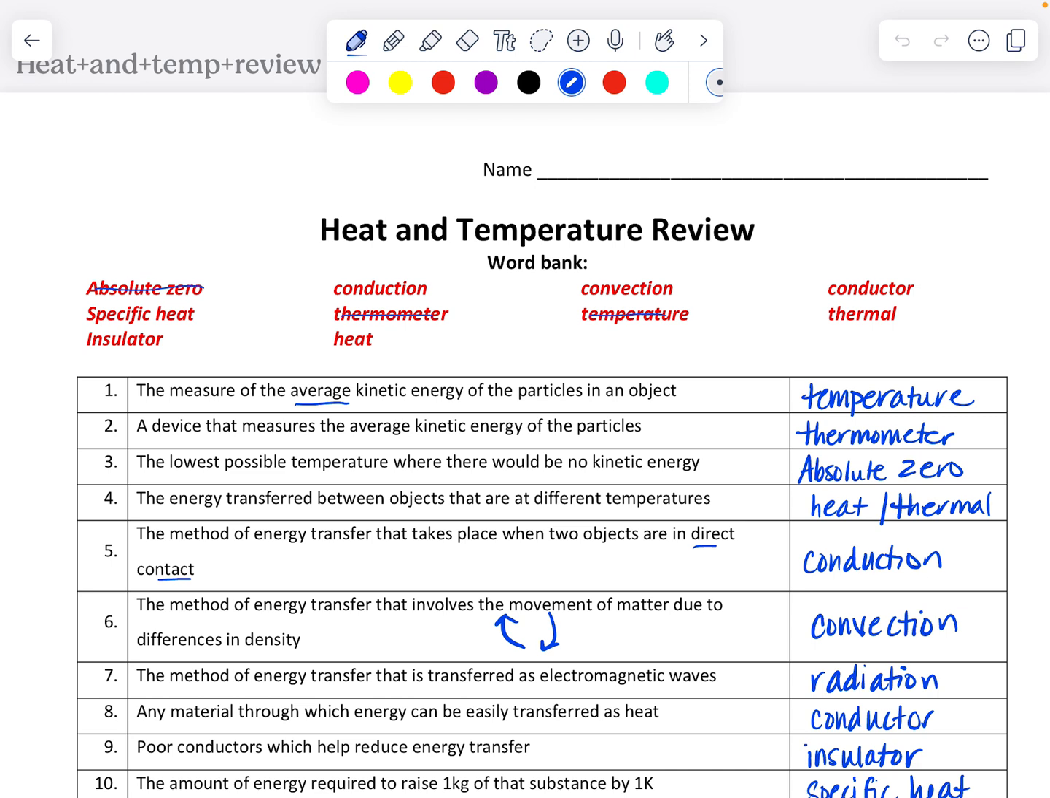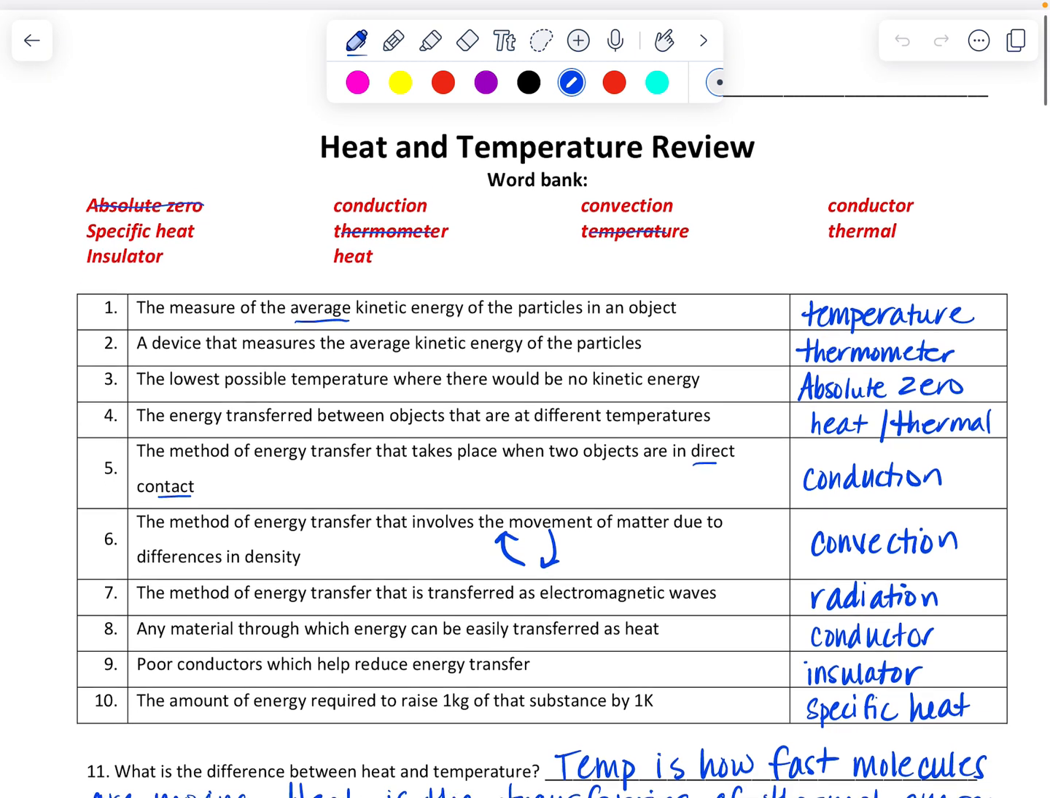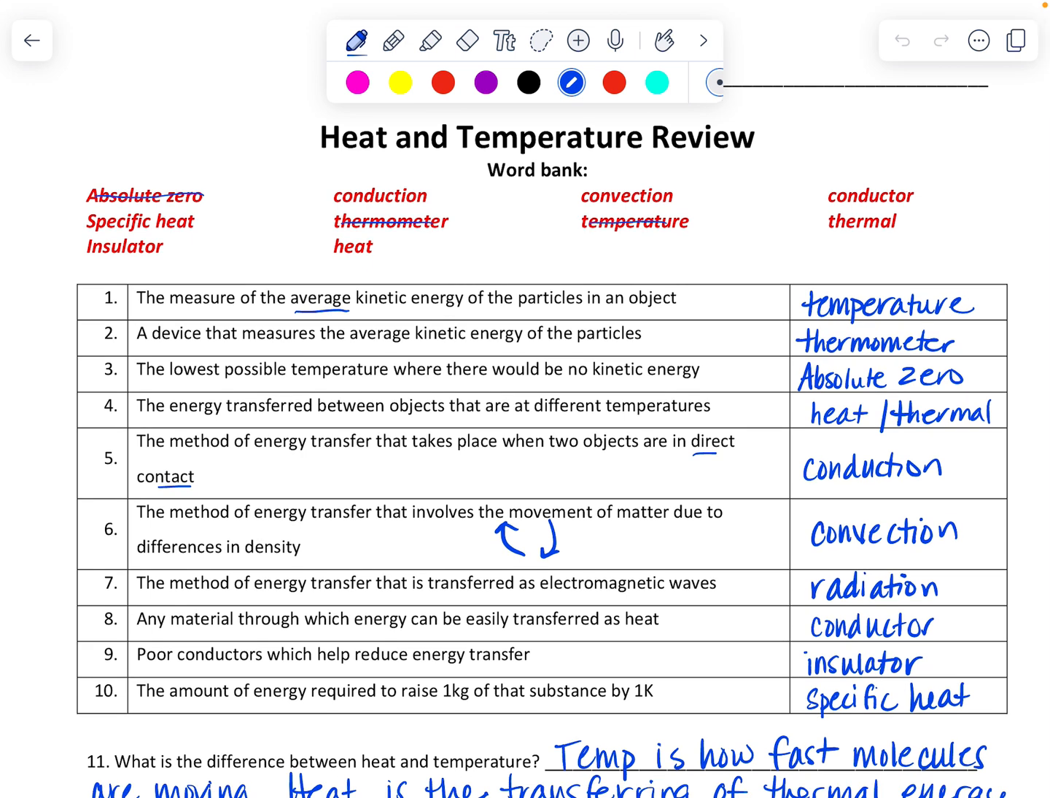If I have time to do a smaller one, I will, but first of all, looking through our vocabulary here. Couple key things. Measure of average kinetic energy is temperature. Energy transferred between objects that are different temperatures, heat or thermal energy, is the type of energy. A thermometer is the device we use. The lowest possible temperature, where there would be no kinetic energy, is absolute zero, no movement.